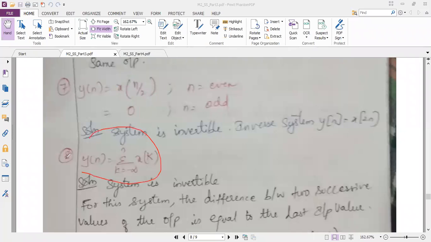Similarly, can anybody tell me the next question, the eighth question, y of n is equal to summation k equal to minus infinity to n of x of k. Can anybody tell me what the opposite for the summation is? Because for the inverse system we have to write the opposite. So what is the opposite for this summation? Can anyone? Plus is the opposite, you know. What is the opposite for the plus operation?